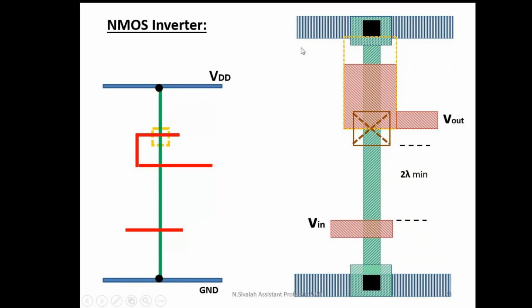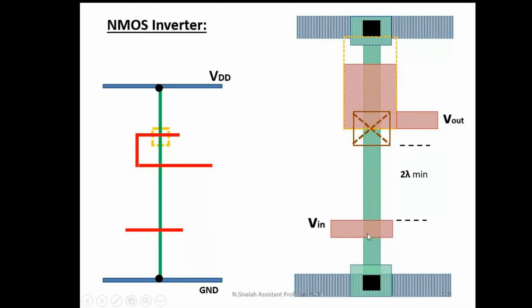First draw the metal lines. This is the VDD and ground terminal, and we have to indicate the dimension of this metal 1. This metal 1 has the dimension 3 lambda. Here also this ground has the dimension 3 lambda. Next step is forming a transistor. How to form a transistor? N diffusion is shown with green color, polysilicon is shown with red color. Whenever polysilicon crosses the green N diffusion, it forms a transistor only. The N diffusion has the dimension 2 lambda and polysilicon has the dimension 2 lambda. It forms an NMOS enhancement mode transistor only.